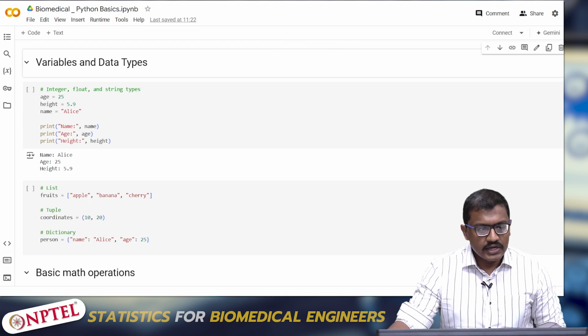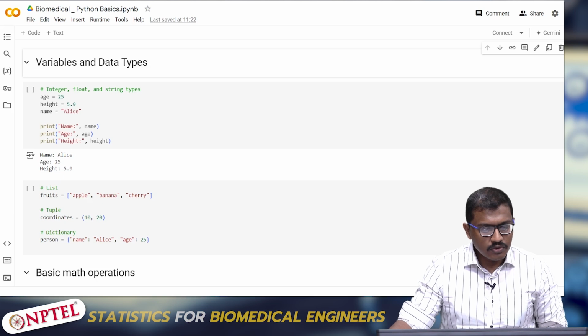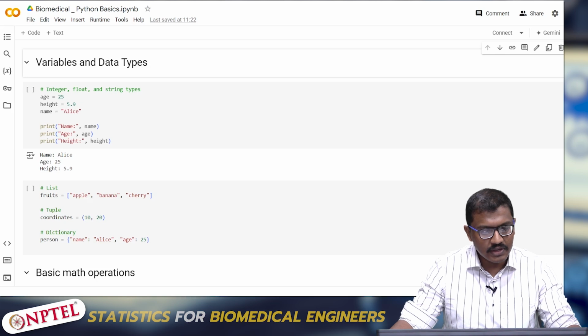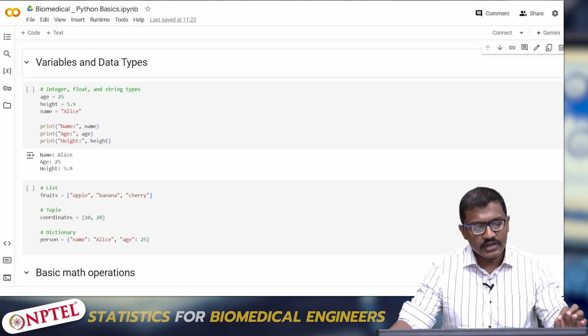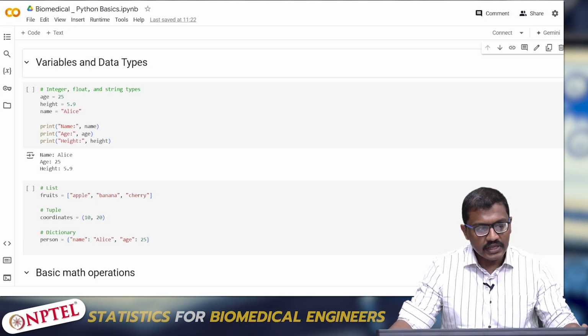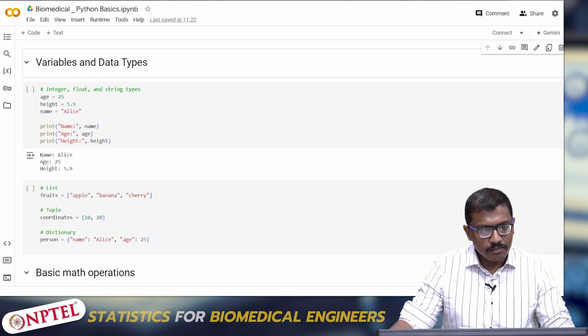So initially let us understand what is a variable and different types of data types actually. Consider this, I have declared a variable here. Age is a variable, height is a variable, name is a variable. I have declared age to be 25 and height to be 5.9 and name to be Alice. The print command helps to print what we have given inside the variable. If I am putting print(name), and the thing in the braces is a variable, whereas whatever you put inside quotes will appear as it is. So when I am printing name, the resultant output would be Alice.